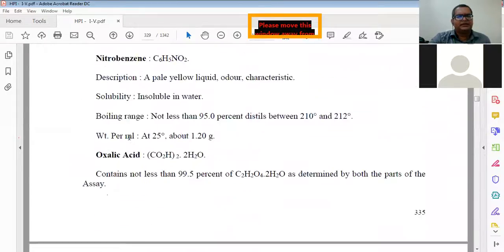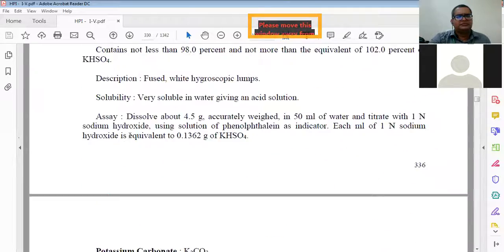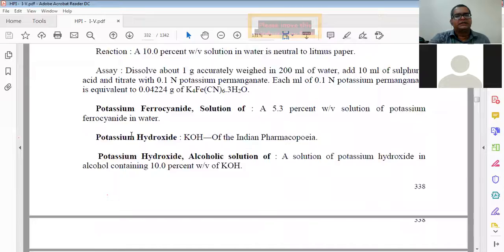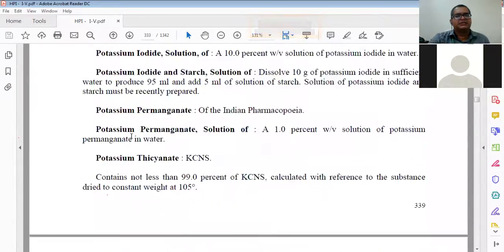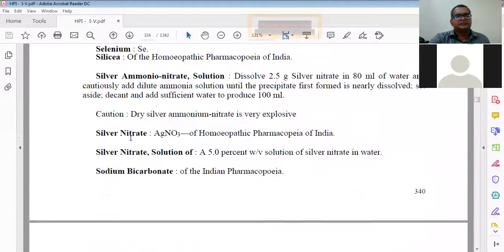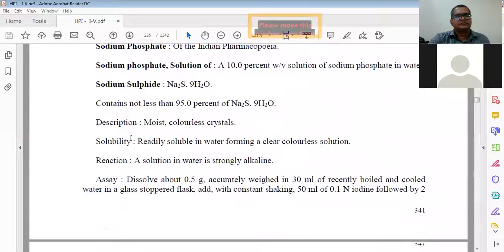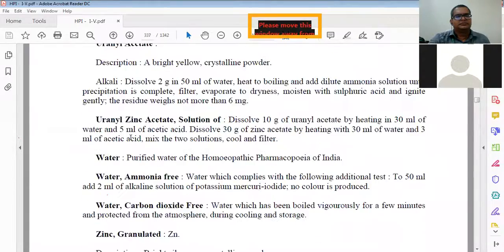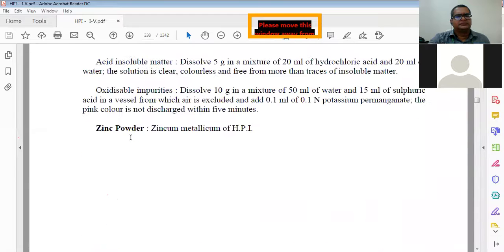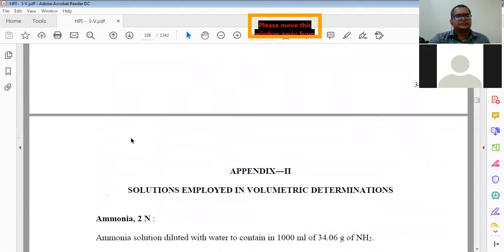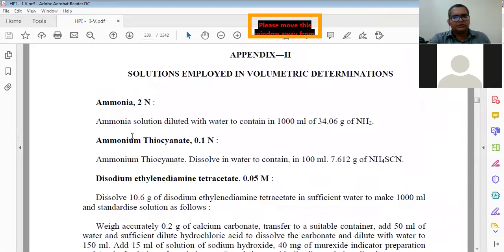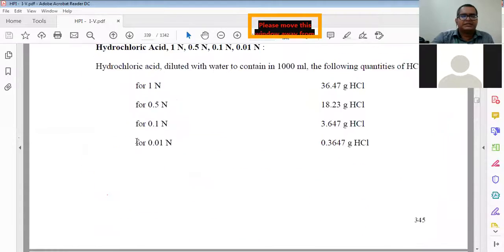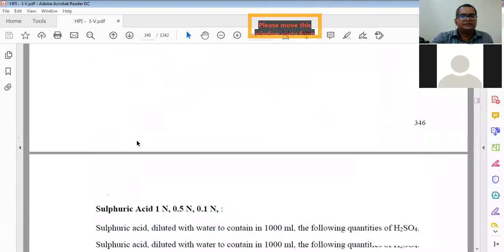Names of many types of chemicals are given, which chemicals are used. Then which types of solutions are used. That is appendix two of this HPI 1.